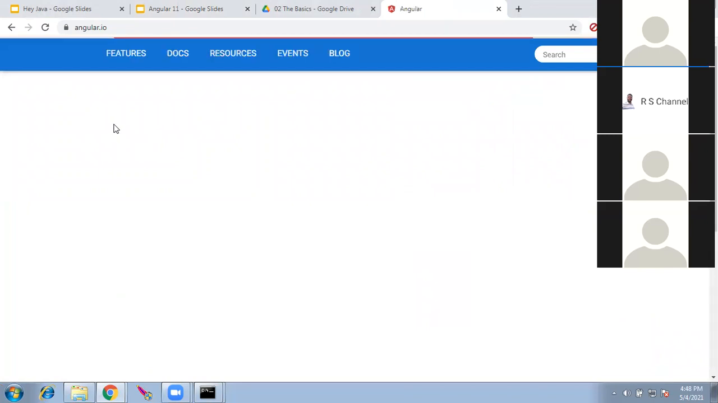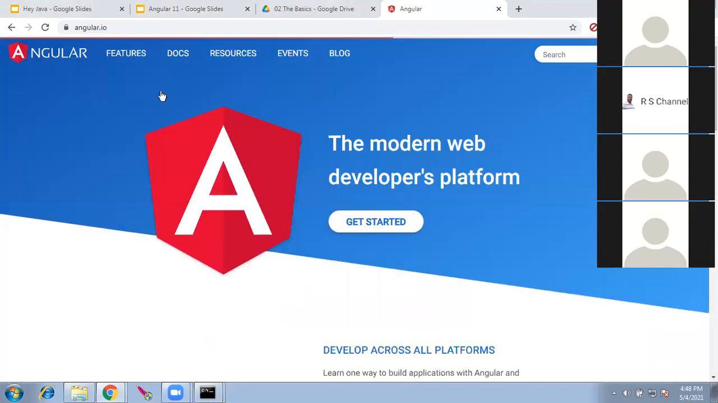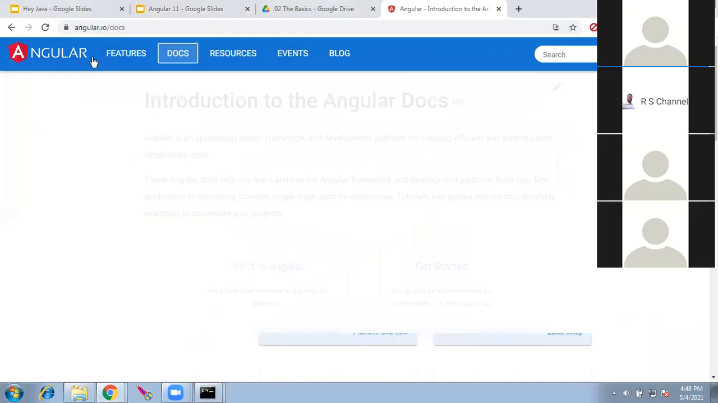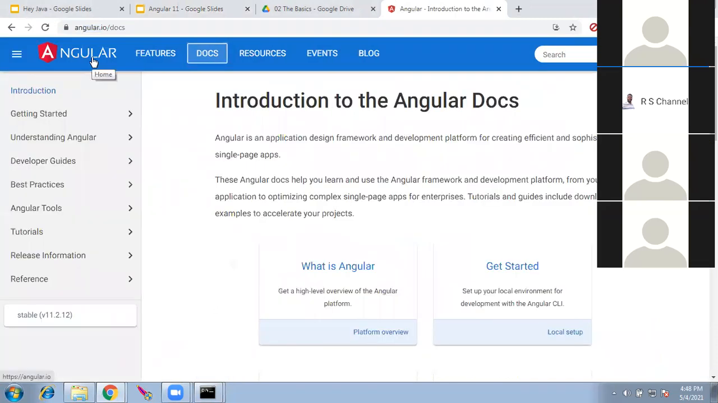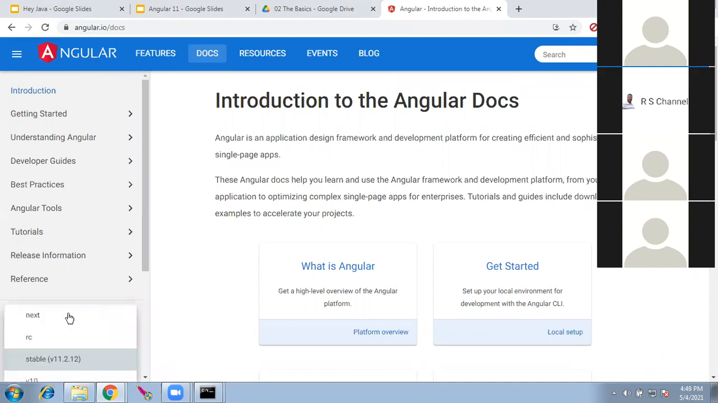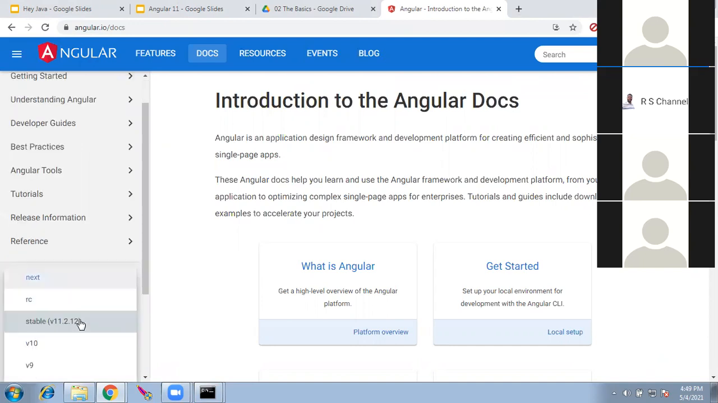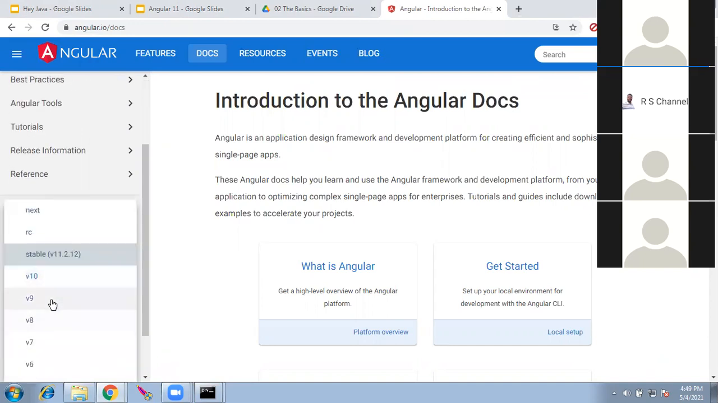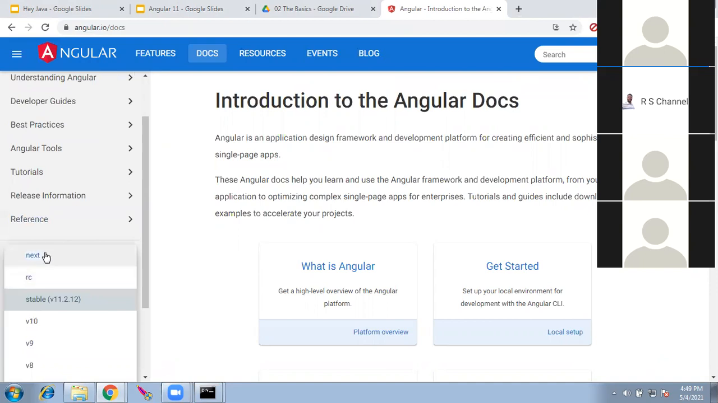I'll spend a few minutes on this site. So always you have this as a library. Here, if you see, the latest stable version is 11.2.12. That's the latest version. And if you click here, they have the next version and the RC, the previous versions, all these are there. You can pull out any version you want.